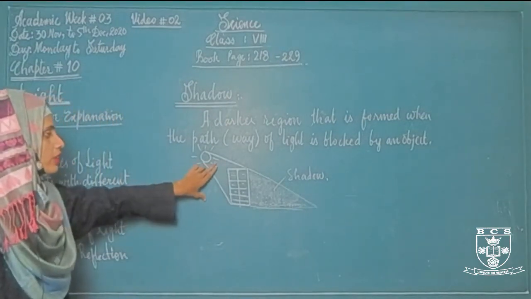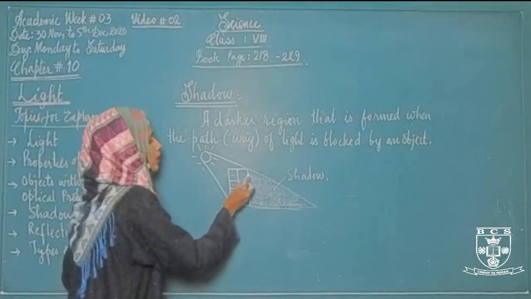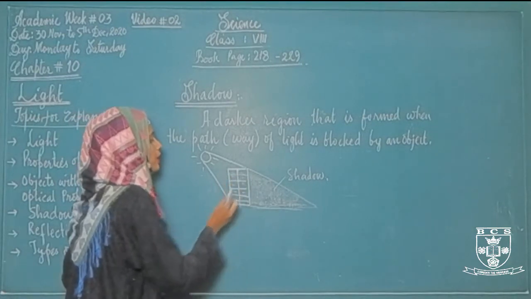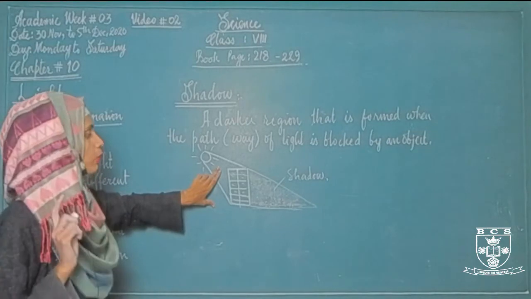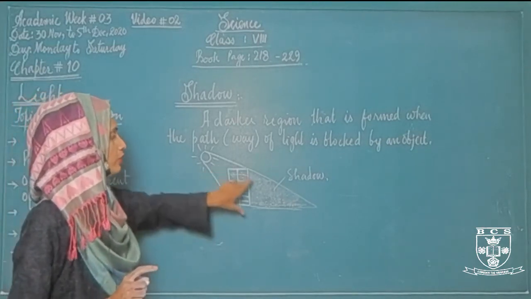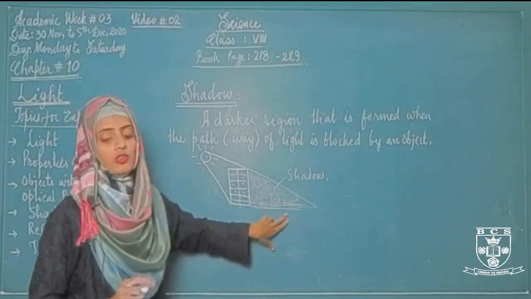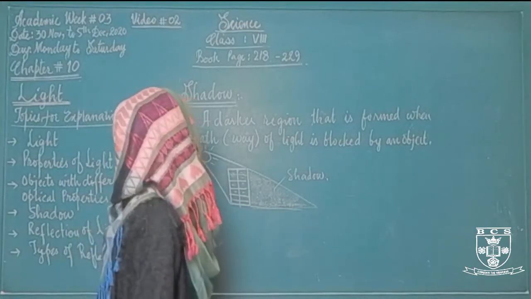As you can see, when the light rays strike the building, what will happen with the building? The building will stop the path of light, block the path of light, as a result of which a darker region is formed behind this building, and that darker region is called shadow.